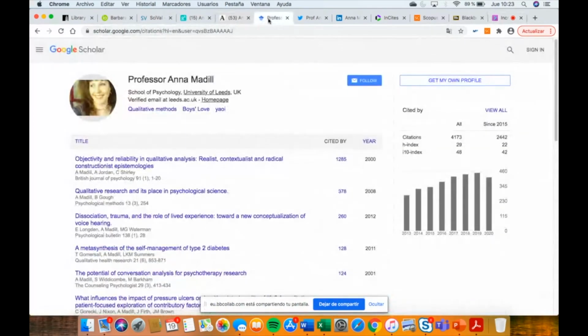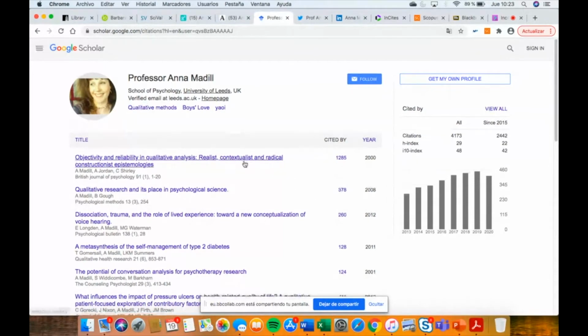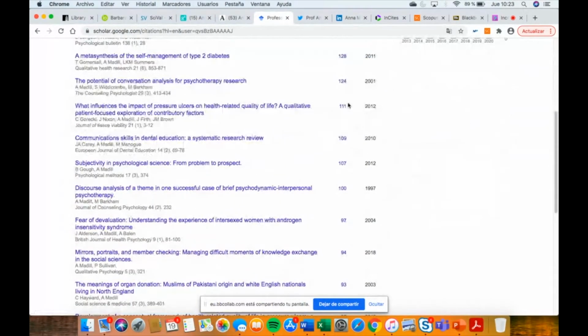The third one is Google Scholar. Google Scholar is a database. It is also free, so you can sign in, create your profile, and update your publications. And as a database, it can find your citations from other papers. So this is the publication list of Professor Anna Madil in Google Scholar, and this is the citation count.